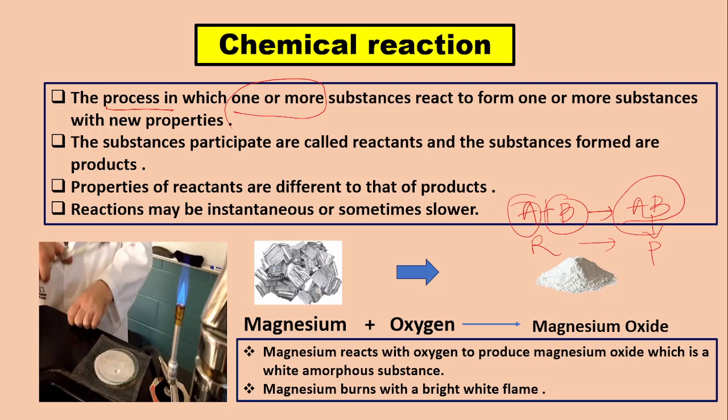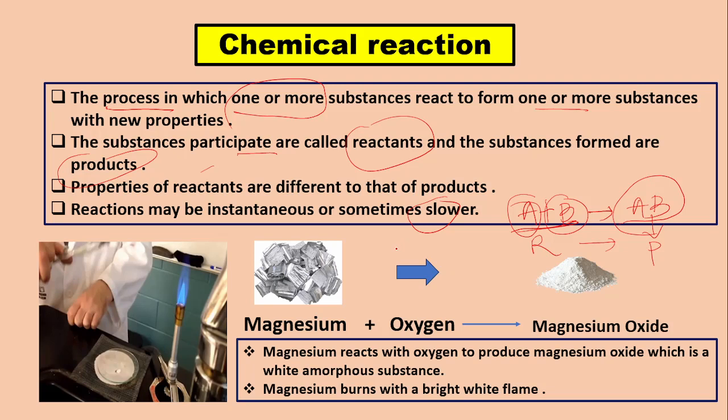So the process in which one or more substances react to form one or more substances with new properties is called a chemical reaction. As we have learned, the substances which participate are called reactants, and the substances which are formed are called products. Properties of reactants are different to the properties of products. We will learn through examples also. Next, reactions may be instantaneous or sometimes slow. Sometimes the reaction may take more time, or sometimes less time.